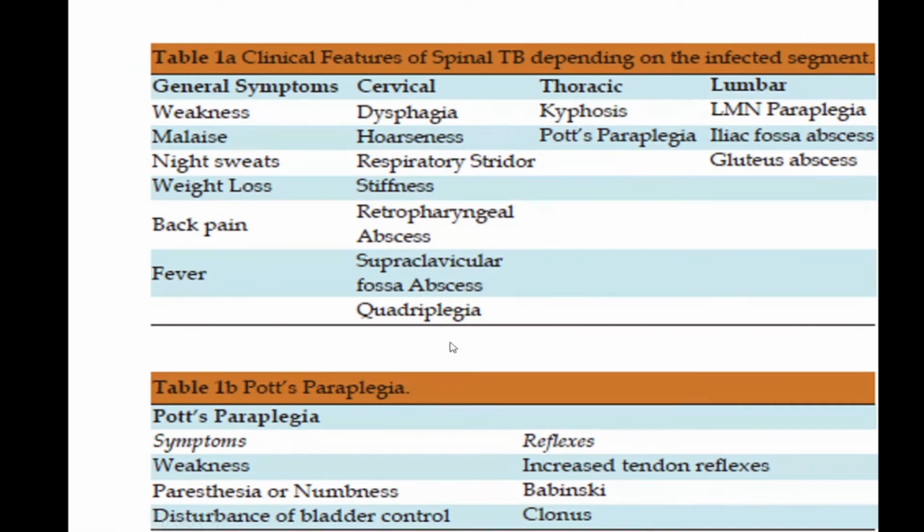If it is the cervical spine, it can be dysphagia, hoarseness, respiratory stridor, stiffness, retropharyngeal abscess formation, supraclavicular fossa abscess, quadriparesis, etc. If it is the thoracic spine, mostly you'll get Pott's paraparesis, paraplegia, kyphosis, and all the general symptoms. If it is the lumbar spine, symptoms may be less, and there may be some kind of paraparesis, iliac fossa abscess, or gluteal abscess. All depends on the location. The presentation might differ, but general symptoms will remain more or less the same.